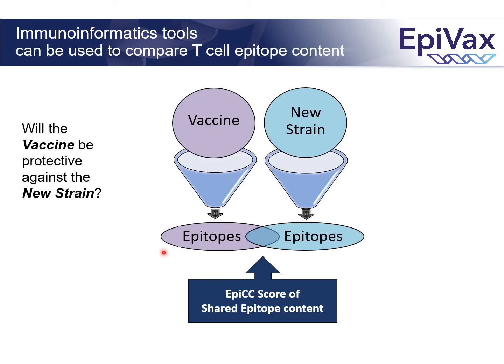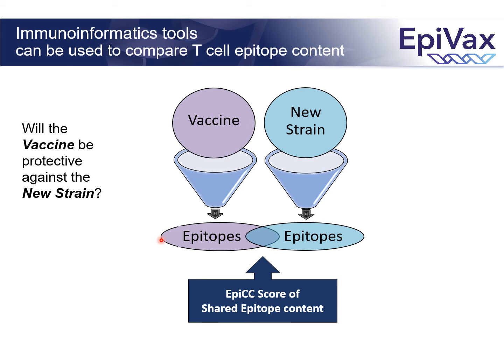As PCV2 continues to evolve, the genetic gap between available vaccines and field strains grows. So in this analysis, our goal was to perform a T-cell epitope content comparison analysis to quantify the relatedness between PCV2 vaccines and field strains. Vaccines that contain T-cell epitopes well matched to circulating strains are more likely to induce strong T-cell mediated memory responses upon challenge or field exposure.